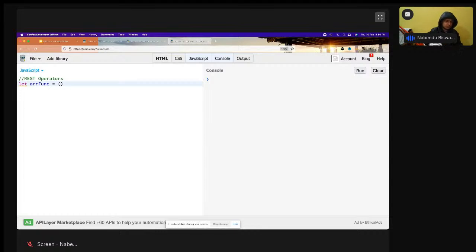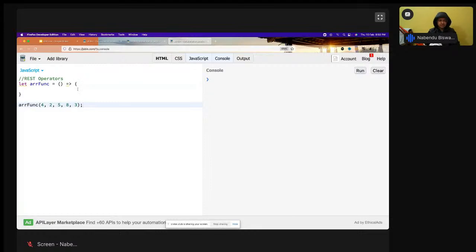So how to do that? Okay, let me first do this. And I want to convert this into an array. All this I have to convert into an array.